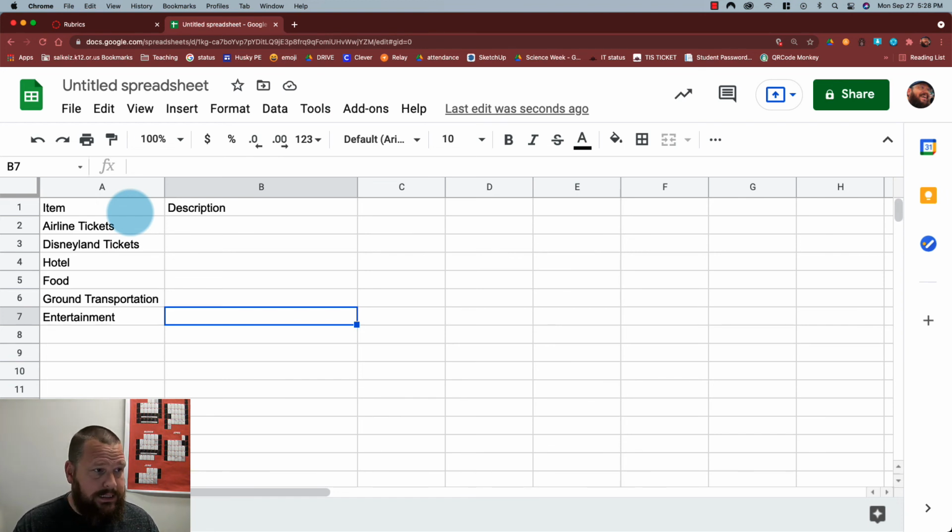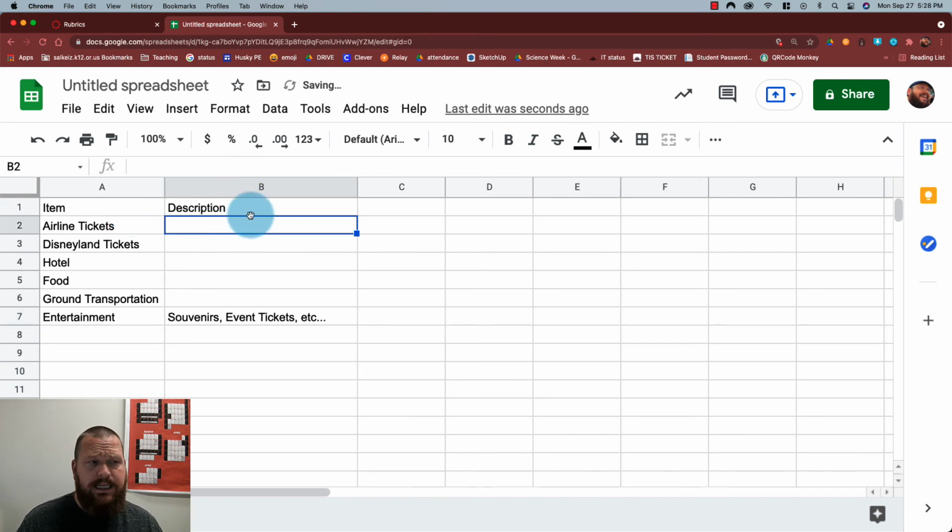That could be things like souvenirs. If there are additional events, there could be event tickets. Maybe I go to a concert or an Angels game, and anything else that comes up for the sake of entertaining ourselves while we're on vacation.